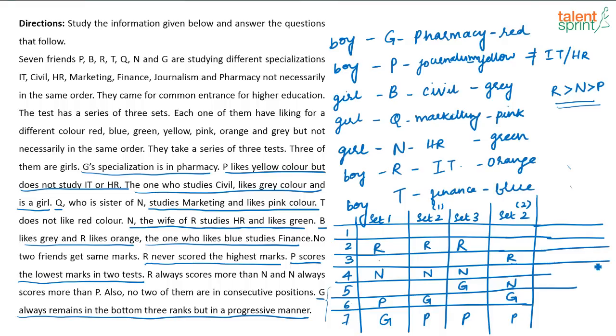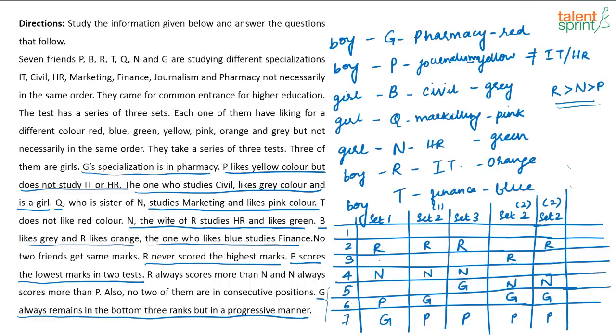There can be one more possibility in set 2. What is that? I know this is P and this is G. So again, here first I put R here, N here, or R can be here and N can be here also. So there are basically 3 cases for this set 2, right? See, when you look at the marks scored by students in set 2, you have 3 possibilities.